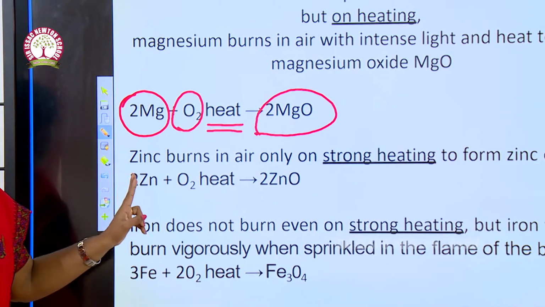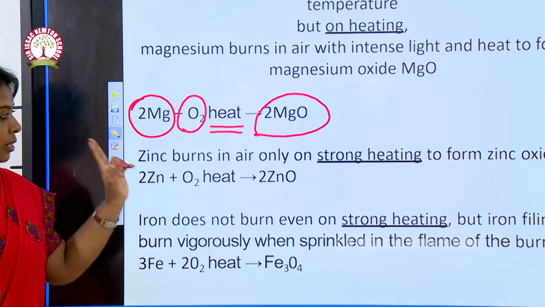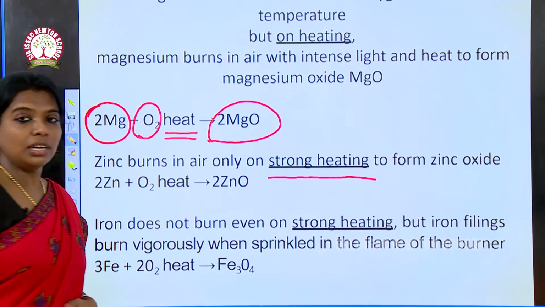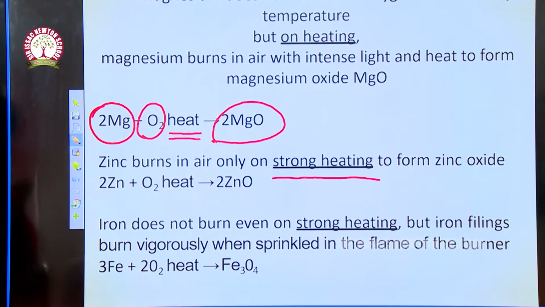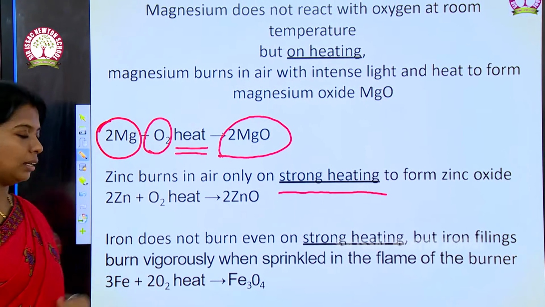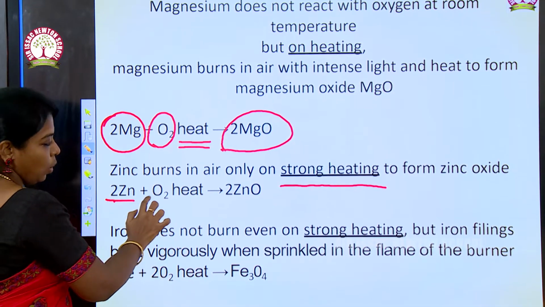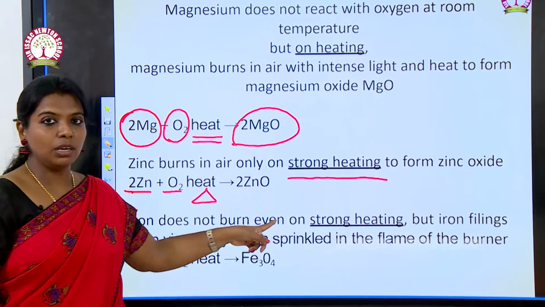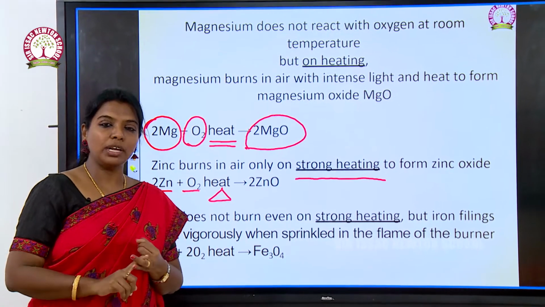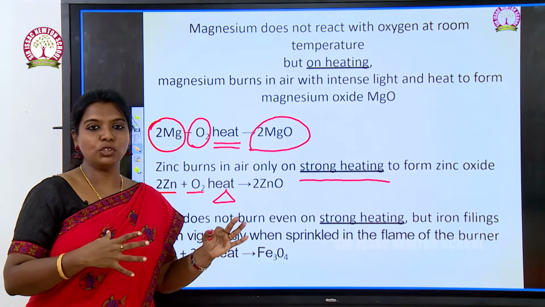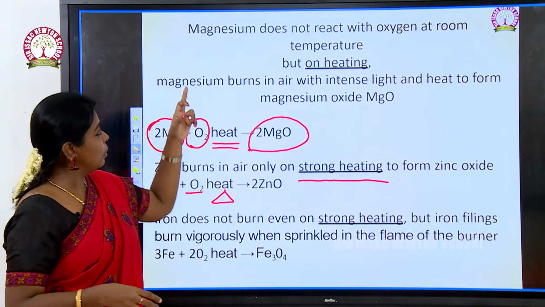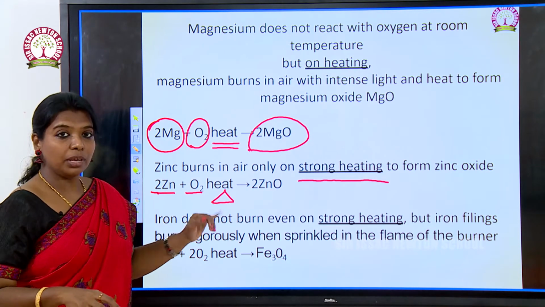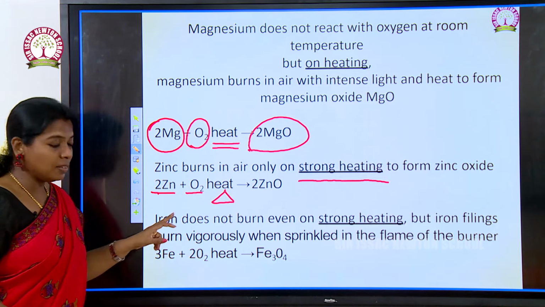Next one is zinc. When we react zinc with oxygen, this reaction needs strong heating. Even if it is strongly heated, the reaction will occur. So here zinc and oxygen are heated very strongly to give zinc oxide. Sodium and potassium do not require that much heat energy, but magnesium requires heat energy, and here zinc requires vigorous heating.